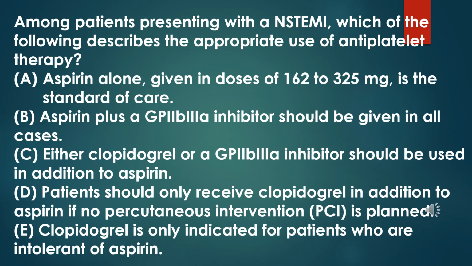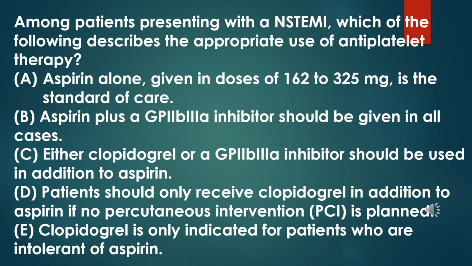Among patients presenting with MI, which of the following describes the appropriate use of antiplatelet therapy? A. Aspirin alone, given in doses of 162 to 325 milligrams, is the standard of care. B. Aspirin plus a GPIIb/IIIa inhibitor should be given in all cases. C. Either clopidogrel or a GPIIb/IIIa inhibitor should be used in addition to aspirin.